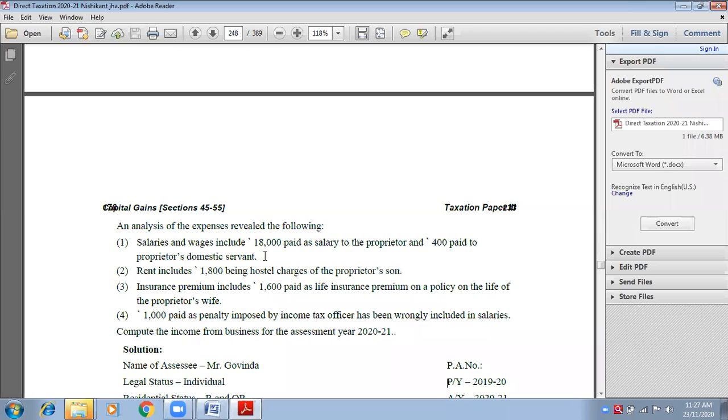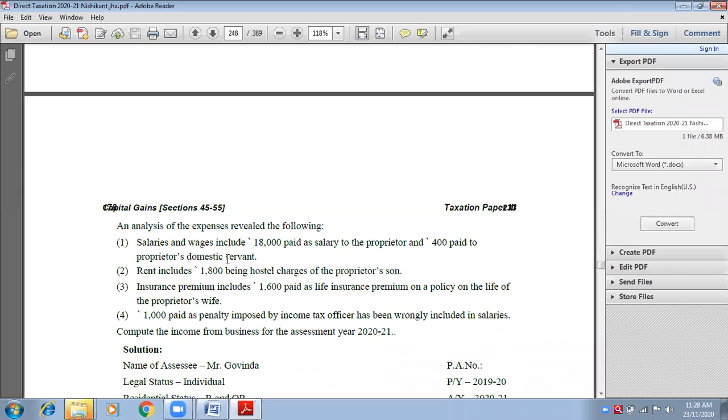He can take a share of the profit, but he cannot take salary. So salary to proprietor is always disallowed. It is personal. He is taking 18,000 for himself, so that will be discarded. Salary to proprietor is always to be removed.